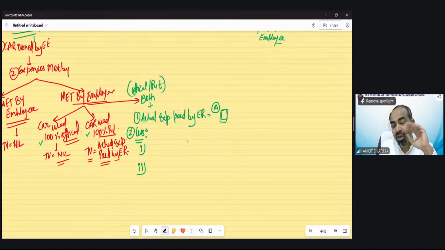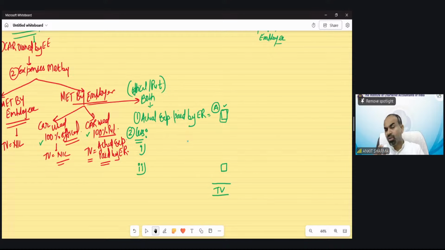Okay, tell me one thing. What should we reduce to get the taxable value? The taxable value would be after reduction of this value. If the total expenditure is used for both official as well as private purposes, and I reduce the official expenditure, then we get the taxable value. Taxable value means the private expenditure paid by the employer. So less the first point,